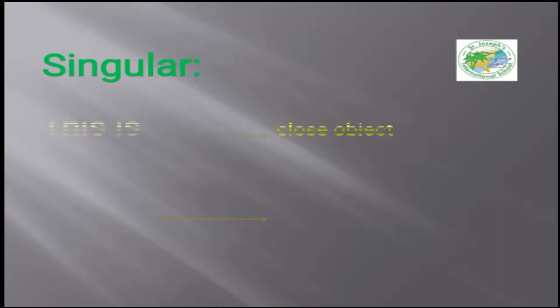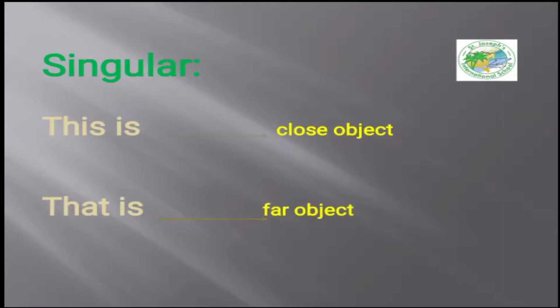We use 2 words to point at something singular: this and that. We use the word this to point at something which is close to us, near us. Again, this with the I, we use it to point at something which is close to us.